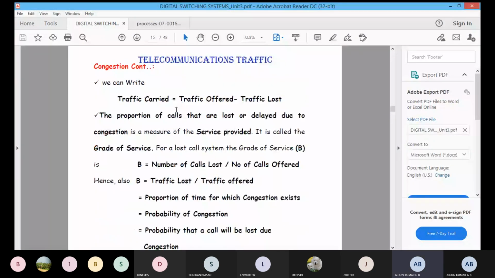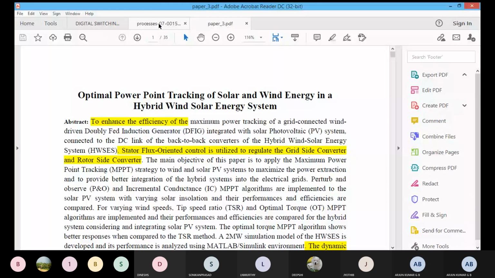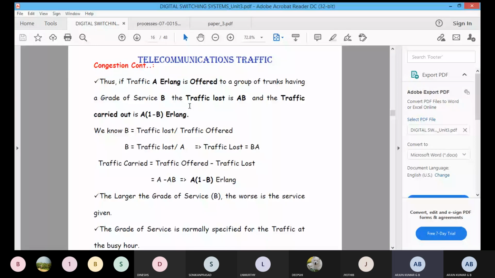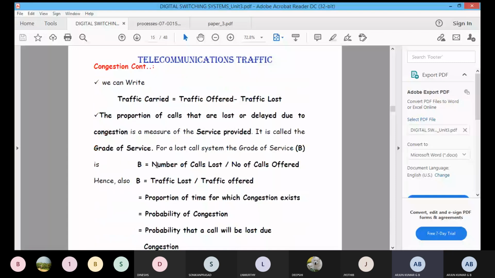The traffic offered will be represented by A, and the grade of service will be B. We know this equation: B is equal to traffic lost by traffic offered. Traffic offered is equal to A. Then traffic loss is equal to A into B.